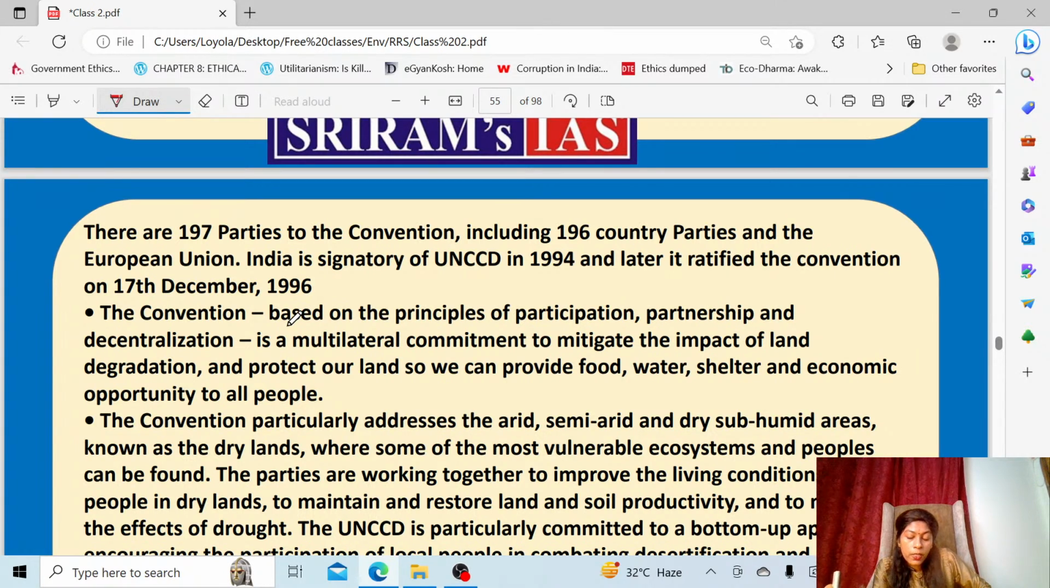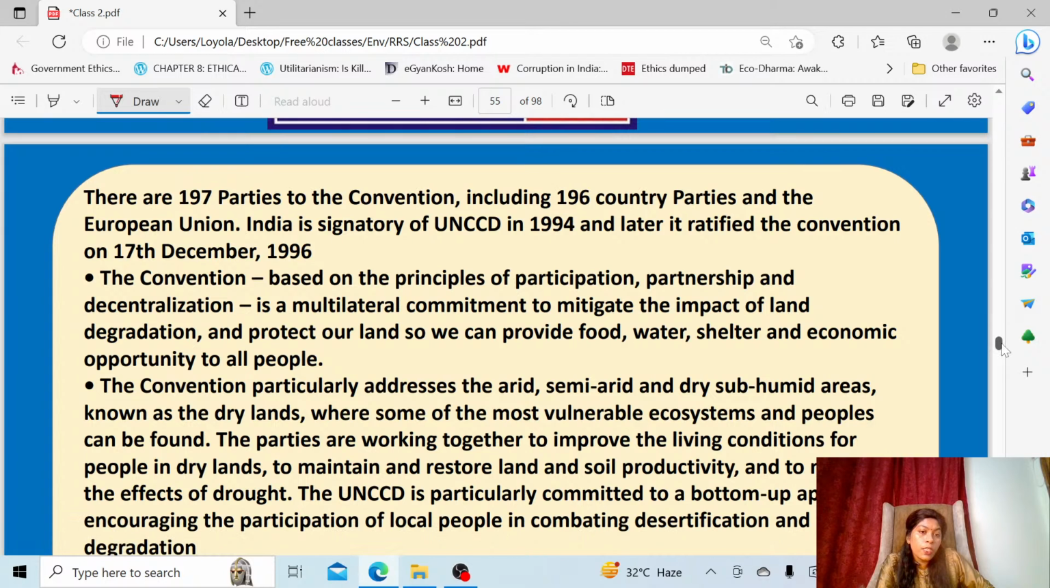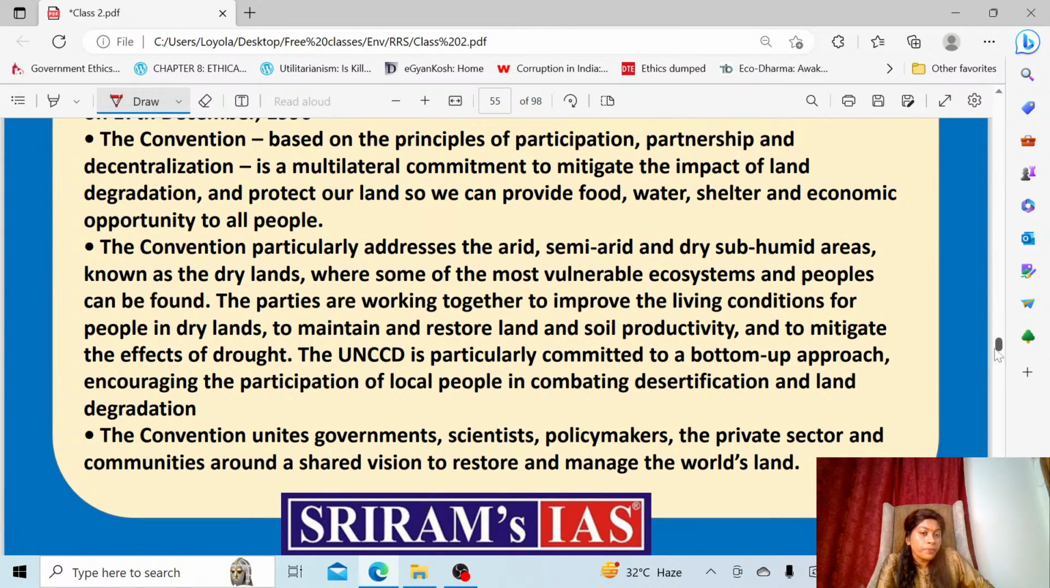That is, we are giving much focus to the people who are at the lower level, at the bottom level. The grassroots level people are given importance here. Their community participation is very, very important, and that's why we call this a bottom up approach. Okay, so this convention is mainly brought to focus on the drylands only.